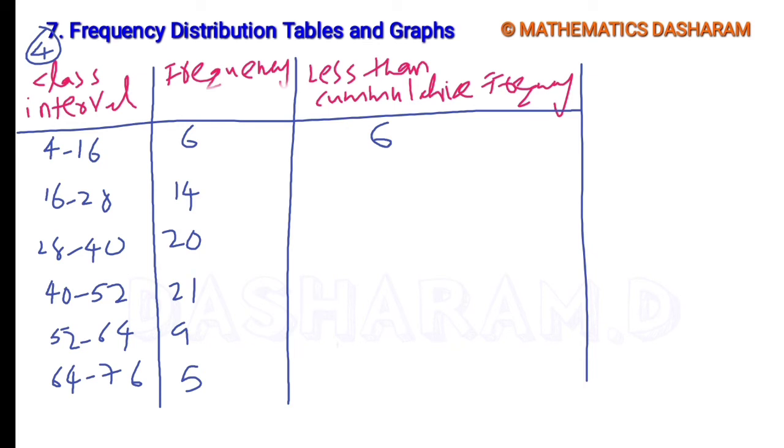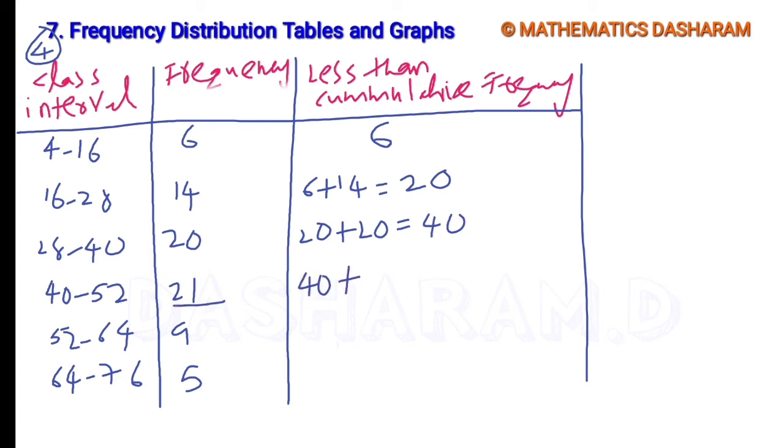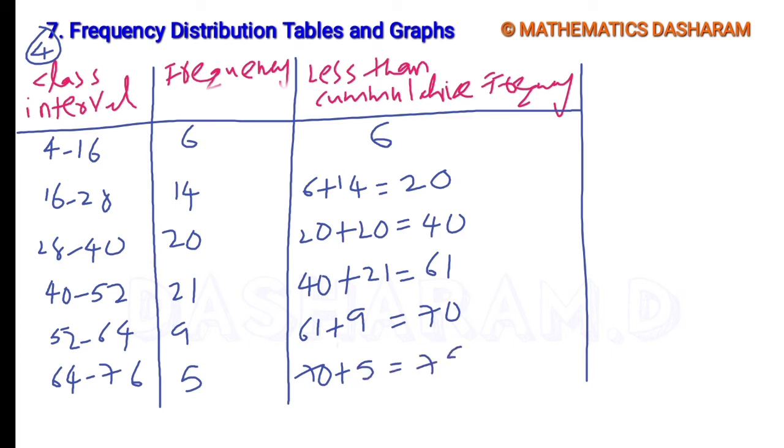Next, 6 plus the second frequency 14 is 20. Next, 20 plus the next frequency 20 is 40. Next, 40 plus the next frequency 21 is 61. Next, 61 plus the next frequency 9 is 70. Next, 70 plus the next frequency 5 is 75.